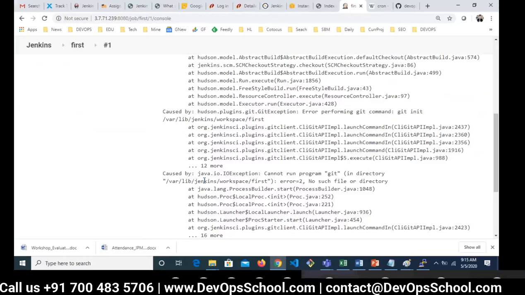Nope. Anyone else? You have an error in front of you. Please read it. Yeah, no such file or directory. Nope. There is no such error which stated there is no such file or directory. Do we have it? I did not see it actually.